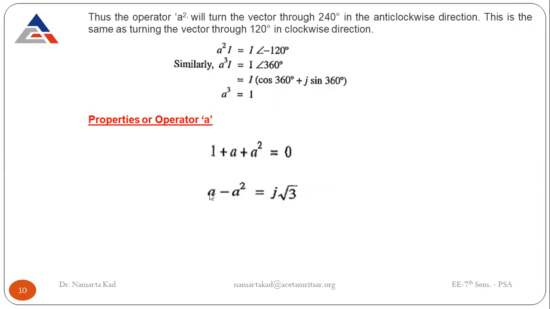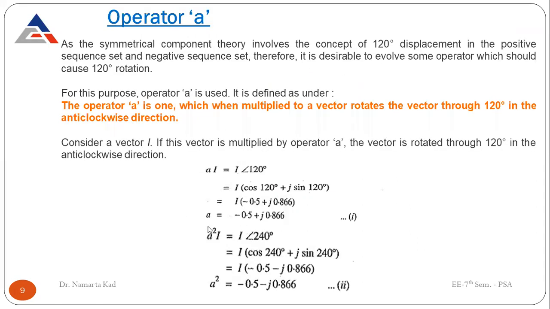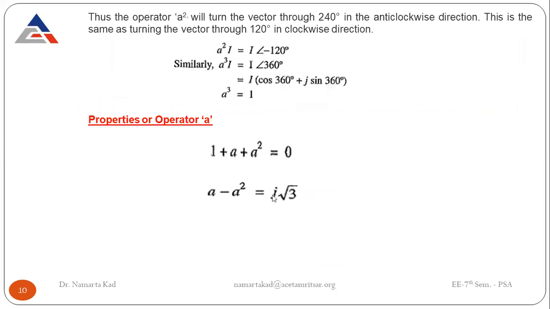And also A minus A square. See here, A minus A square: when you subtract them, the real terms cancel out with each other and the j terms add up. So this gives you j square root of 3. So A minus A square is equal to j square root of 3. Just remember this term also.